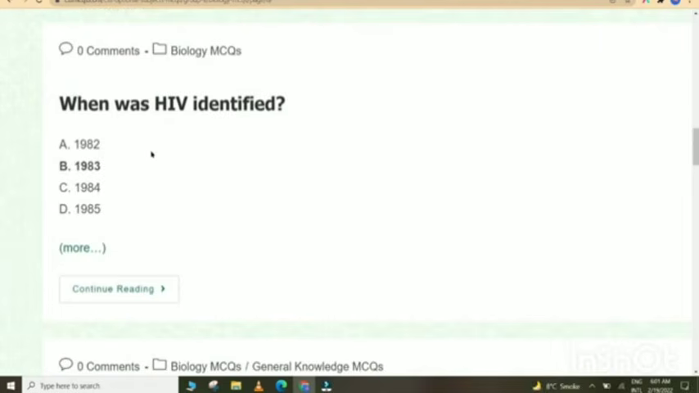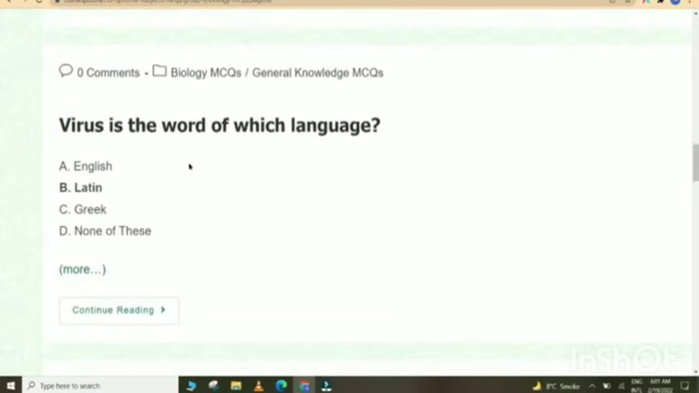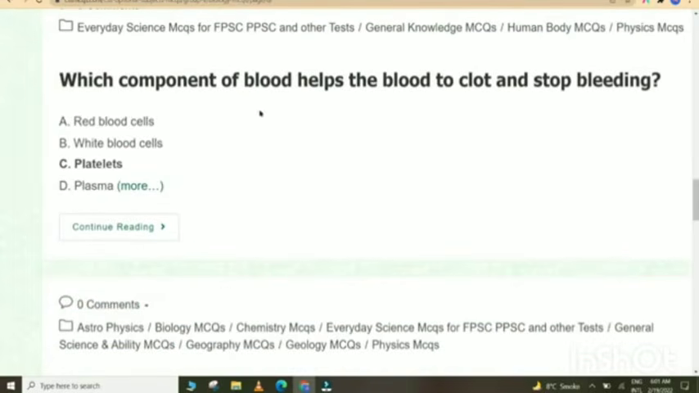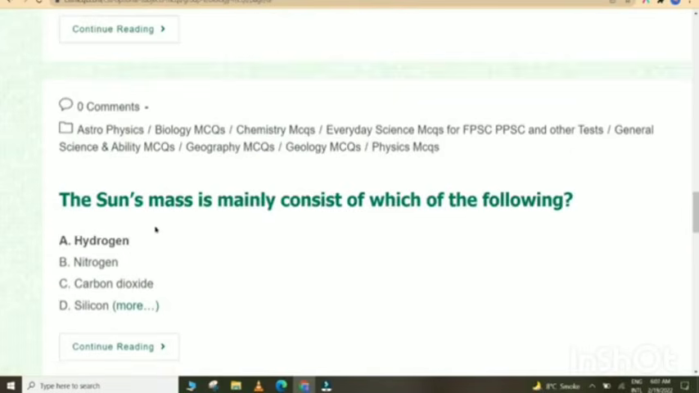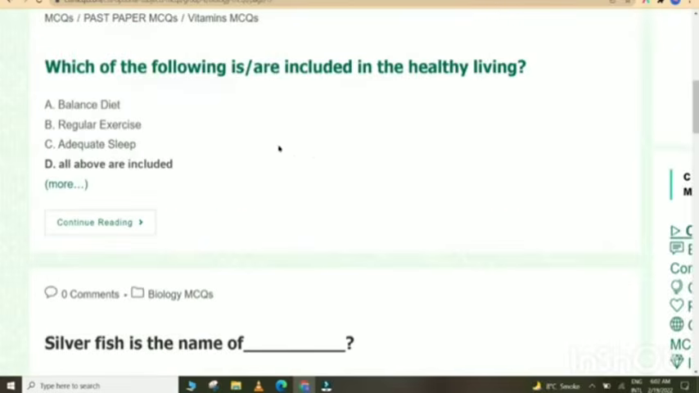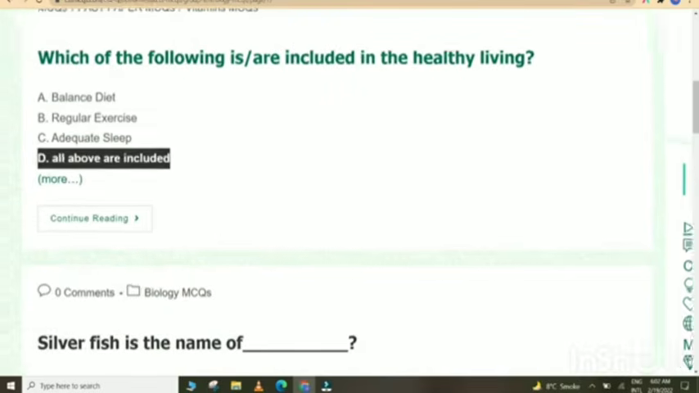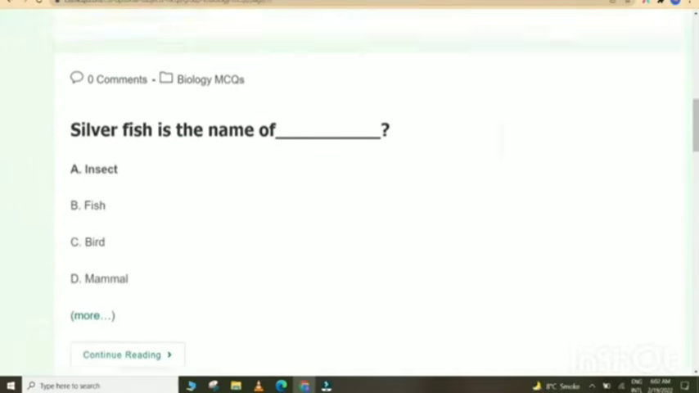When was HIV identified? In 1983. Virus is a word of which language? Latin. Which component of blood helps the blood to clot and stop bleeding? Platelets. The sun's mass mainly consists of which of the following? Hydrogen. Which of the following is or are included in healthy living? All of the above. Balanced diet, regular exercise and adequate sleep are all included in healthy living.